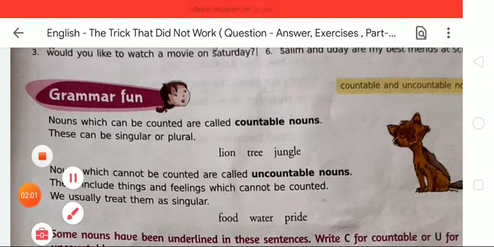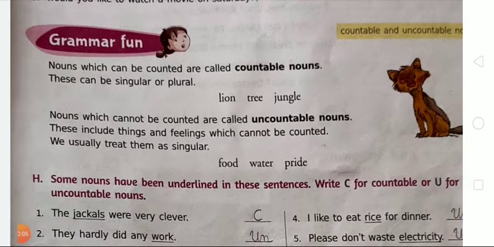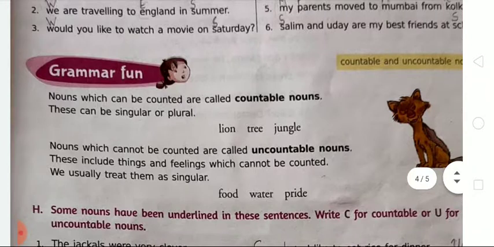Now the next: what is an uncountable noun? Nouns which cannot be counted are called uncountable nouns. These include things and feelings which cannot be counted. We usually treat them as singular.